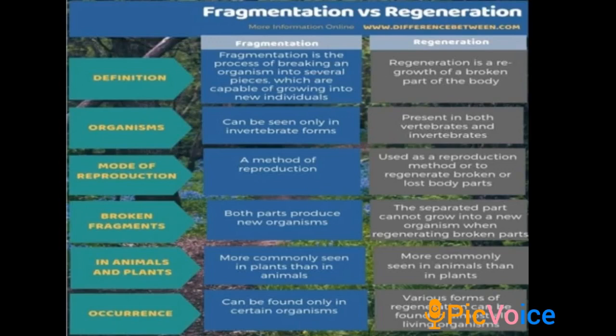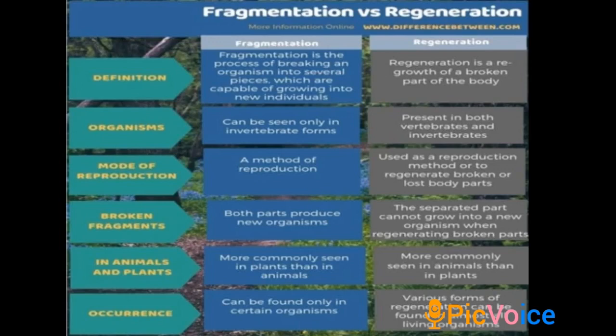Fragmentation is the process of breaking of the body into several pieces, and then each piece grows into a new individual. But regeneration is a process of regrowth of a broken part of the body.